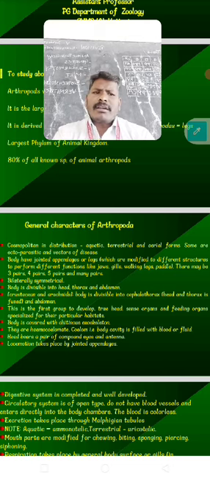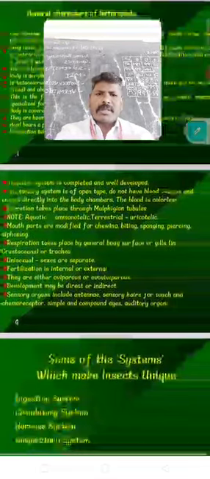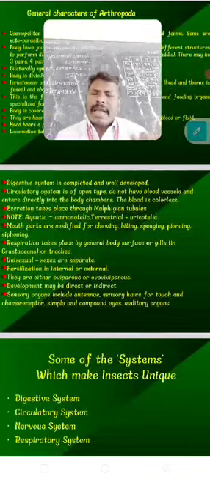They are haemocoelomates. The coelom is the body cavity, and it is filled with fluid or blood. The head bears a pair of compound eyes and antennae. Locomotion takes place by jointed appendages. The digestive system is complete and well developed.